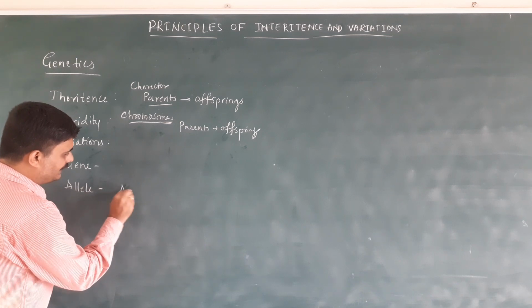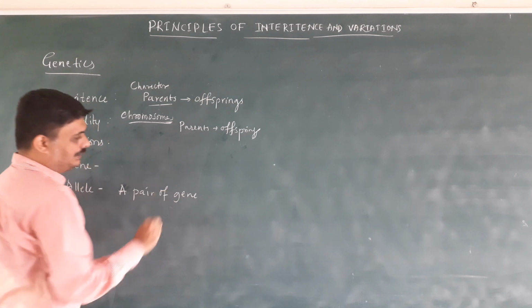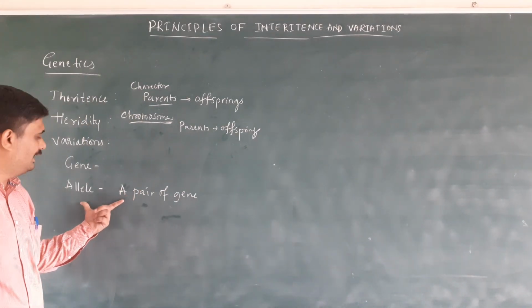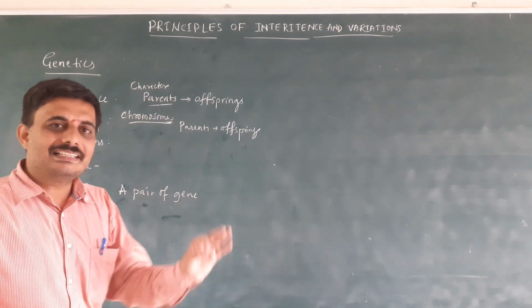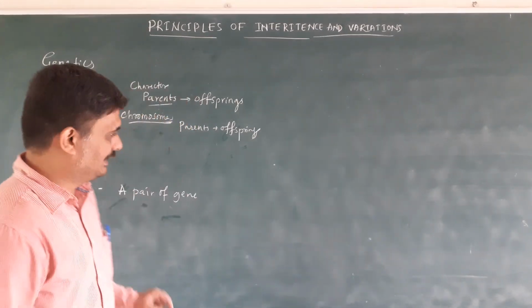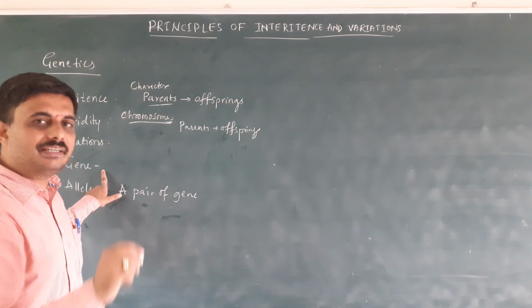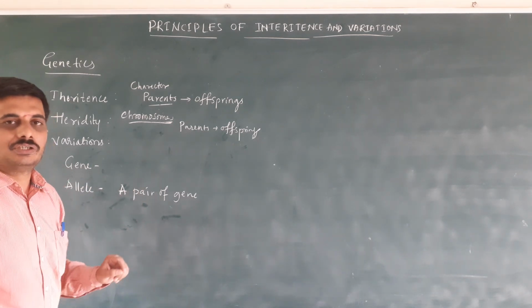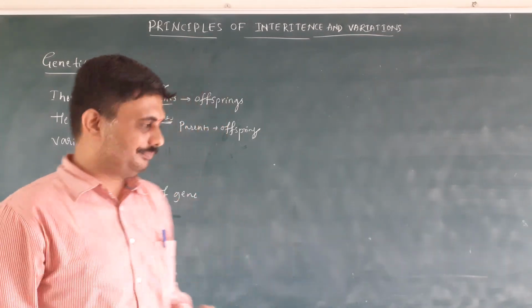A pair of genes gives rise to a character, and it is called an allele. Gene is a unit of inheritance and heredity, whereas allele is a pair of genes which gives rise to a character.